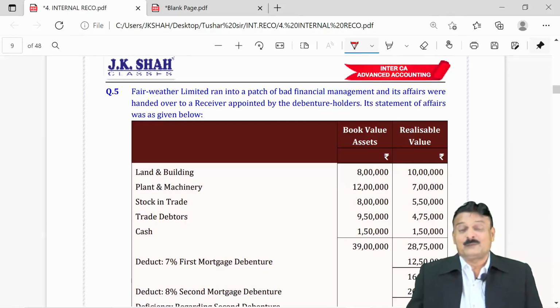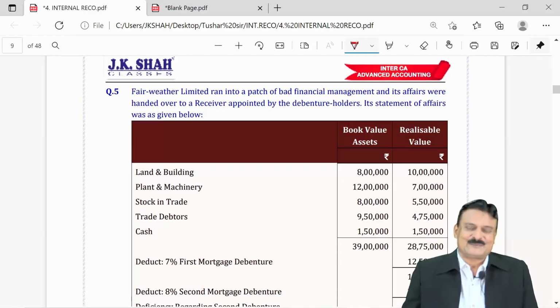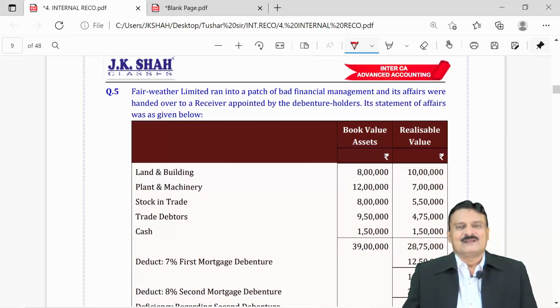I will now be discussing with you, students, a typical sum in the IPCC paper. IPCC is an old course, but that does not mean the chapter changes; the chapter remains the same. A fabulous question was asked, requiring you to prepare ledger accounts and even a typical adjustment of valuation of investment. So, I will now be discussing the sum of the IPCC paper January 21, that is November 20 opt-out paper of Paper 1.